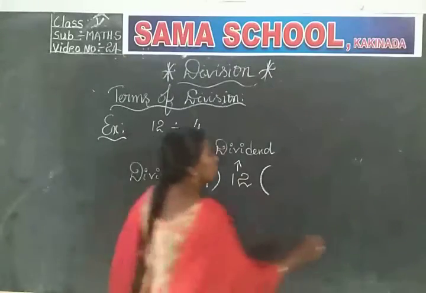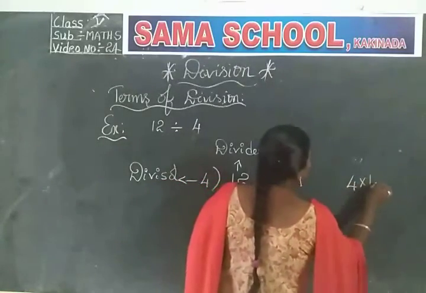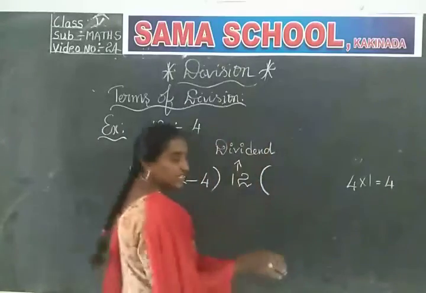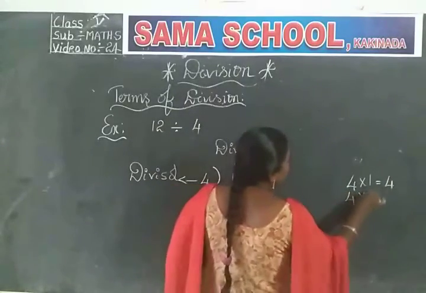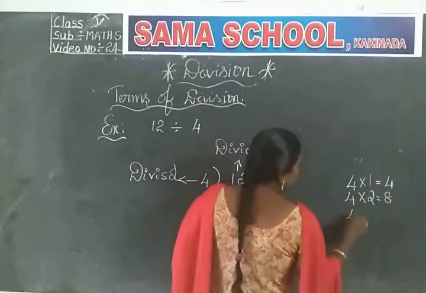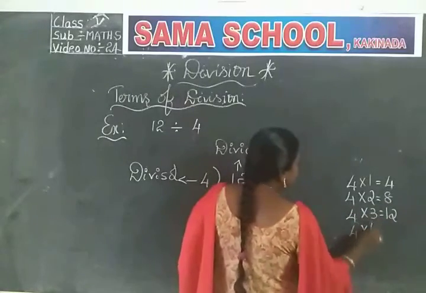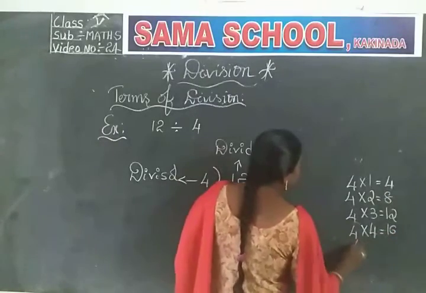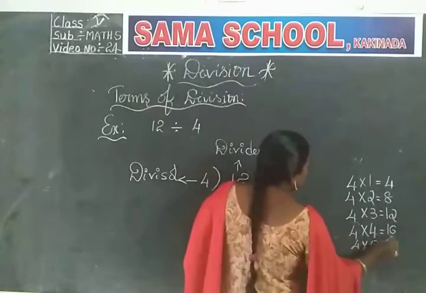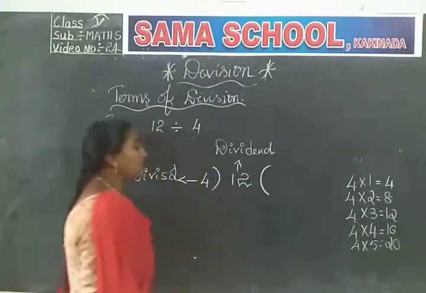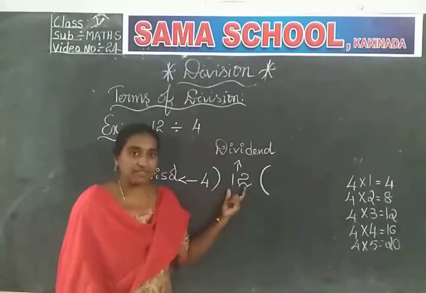And when you do division, you have to recite the table. 4 1s are 4. 4 2s are 8. 4 3s are 12. 4 4s are 16. 4 5s are 20. Like that you can continue the table, and you have to search for this number in the table.